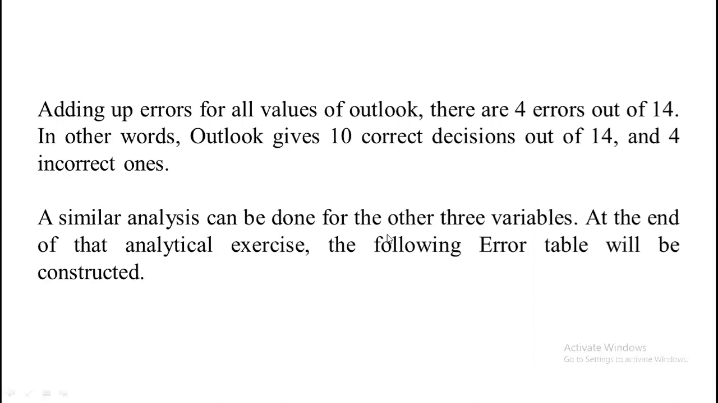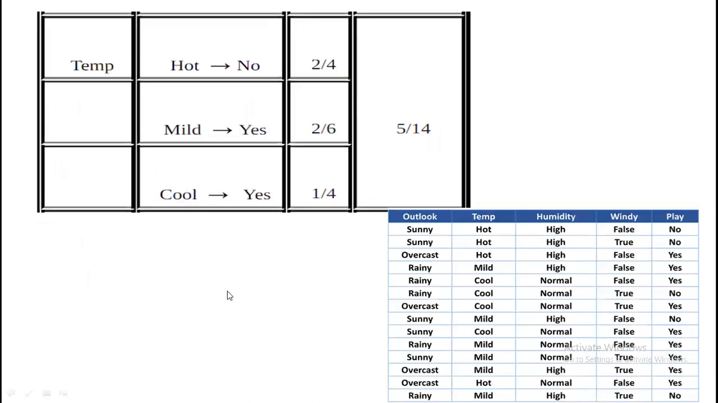Similar analysis can be done for the remaining 3 variables. Now this is for the temperature. In this temperature, we have 3 values: hot, mild, and cool. If you consider hot, in total we have 4 hot, 3 here and 1 here, and out of this 2 no's and 2 yes. So as a rule, you can write it as hot to yes or hot to no, because both are the same. So the possible number of errors are 2 out of 4.